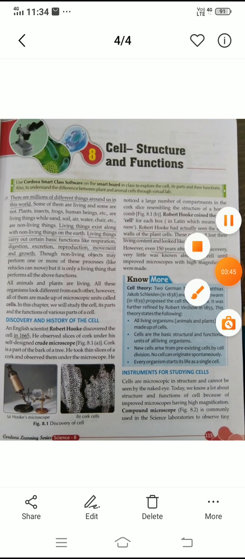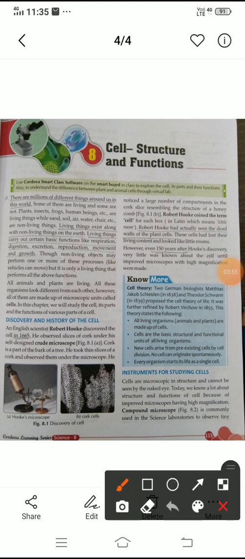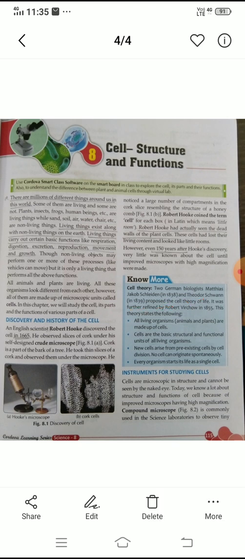One moment, I am pointing out in this para, the lines where their names are written, Schleiden and Schwann. In this para are the scientists who modified the cell structure. Schleiden and Schwann were the scientists who in 1838 and 1839 discovered the cells, and with the help of Robert Virchow in 1855 the cell theory was given.